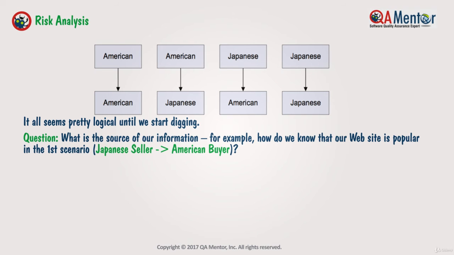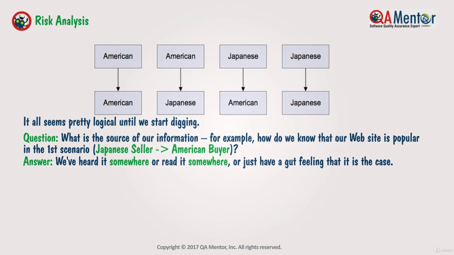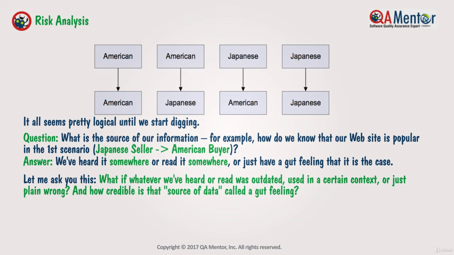Question: what is the source of our information? For example, how do we know that our website is popular in the first scenario, Japanese seller to American buyer? Answer: we've heard it somewhere, or read it somewhere, or just have a gut feeling that it is the case. Let me ask you this: what if whatever we've heard or read was outdated, used in a certain context, or just plain wrong? And how credible is that source of data called a gut feeling?